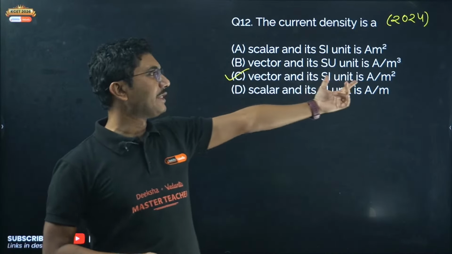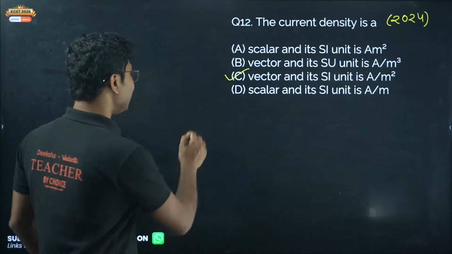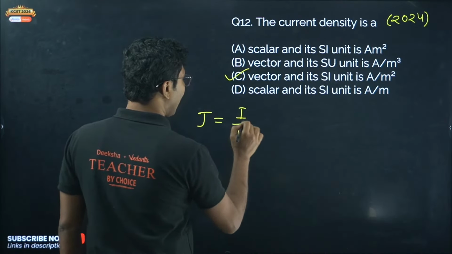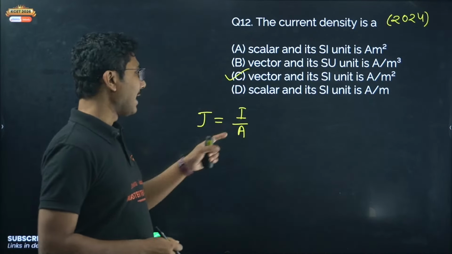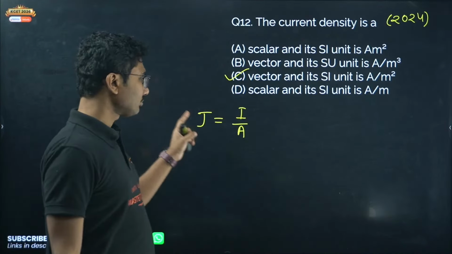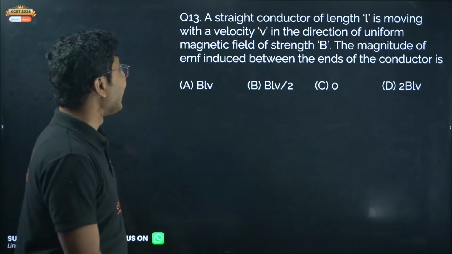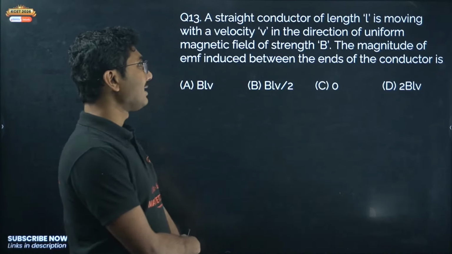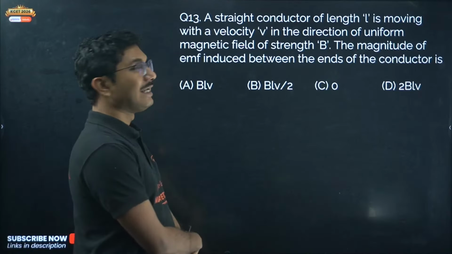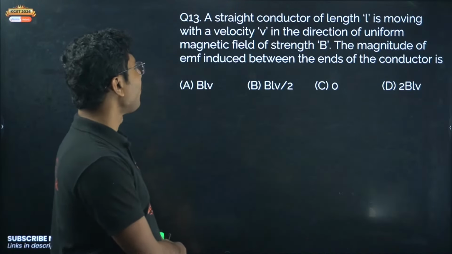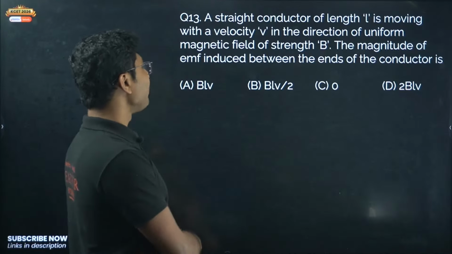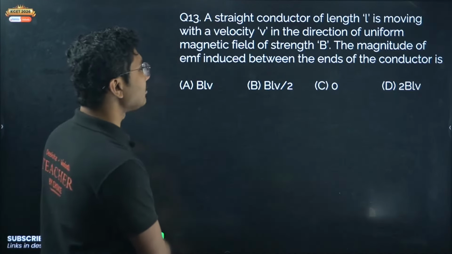Its unit is ampere per meter square because current density is given by J equals I upon A. So I is ampere and A is meter square, so ampere per meter square is the unit of current density. Next, a straight conductor of length L is moving with a velocity V in the direction of uniform magnetic field of strength B. The magnitude of EMF induced between the ends of the conductor.